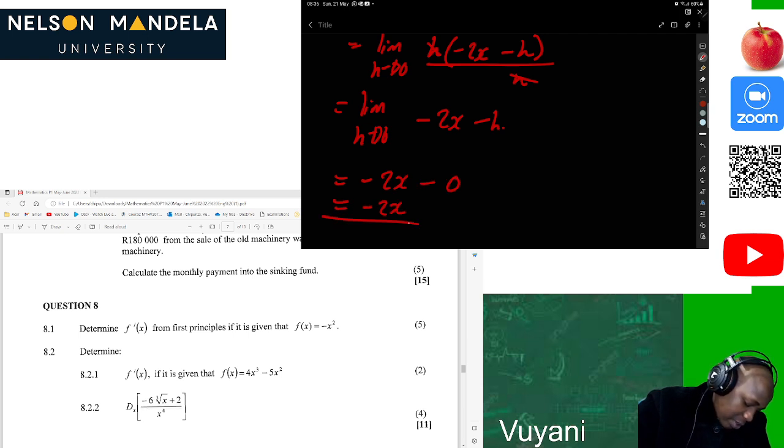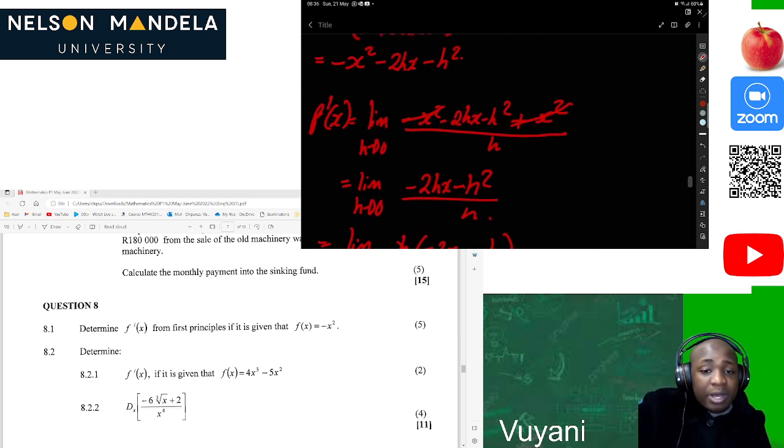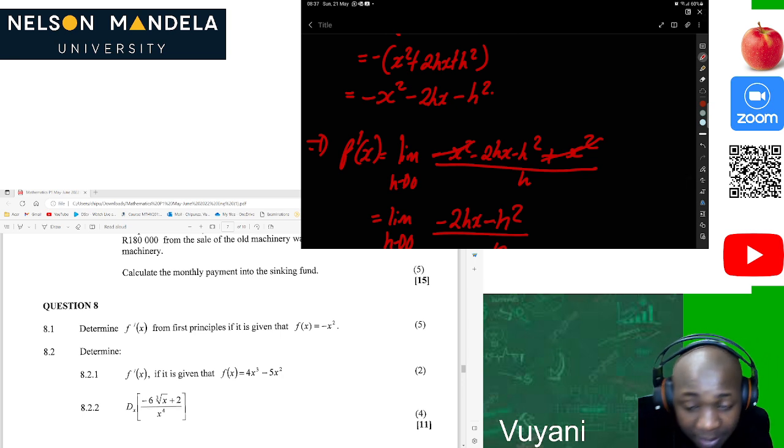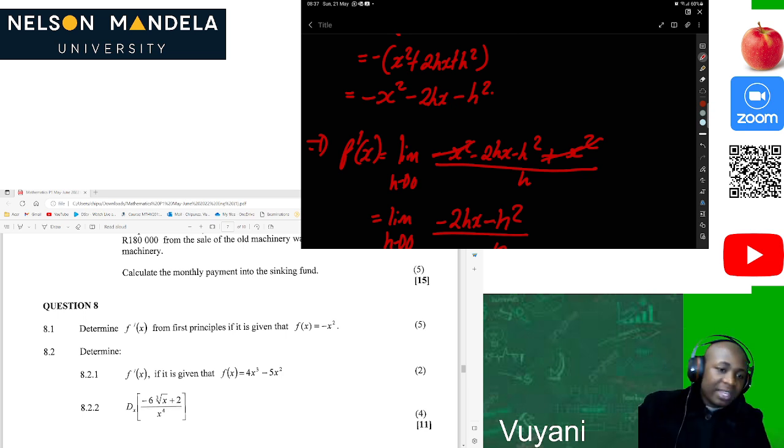So at the moment they say by first principles, which means you must start by looking for f of x plus h. Then we solve it step by step. Then we will always be happy.